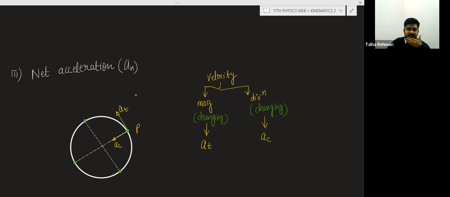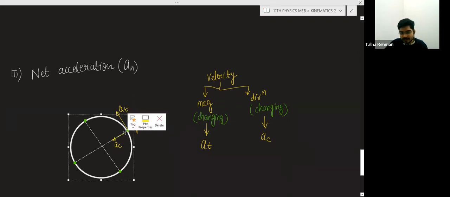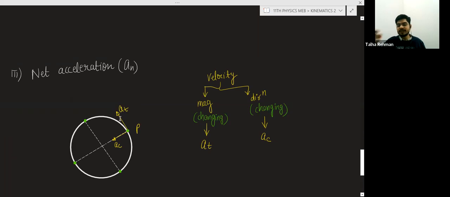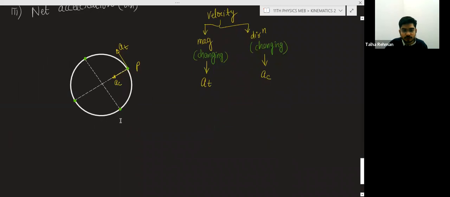Now, vector summation means these are two vectors. This is one vector and this is another vector, acting at 90 degrees, because this is the radial direction and this is the tangential direction. Radial direction and tangential direction are perpendicular. So how can we find the magnitude of the resultant or net acceleration?